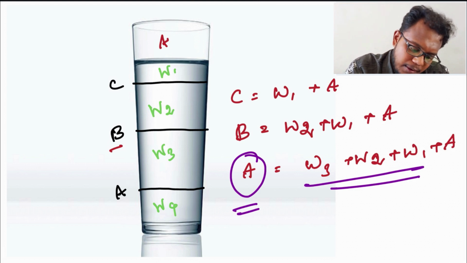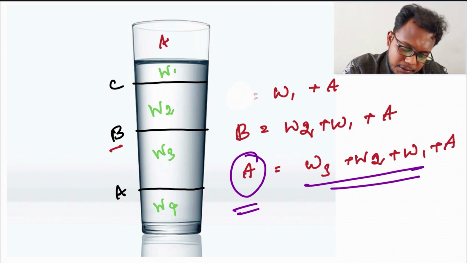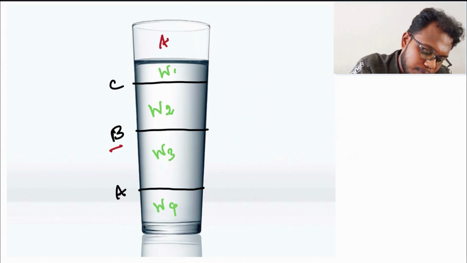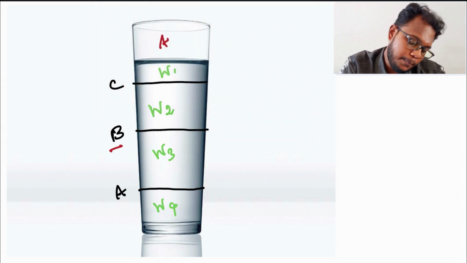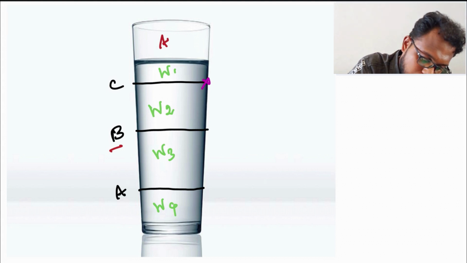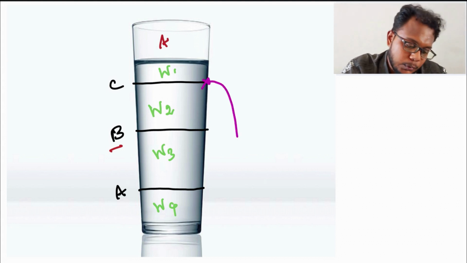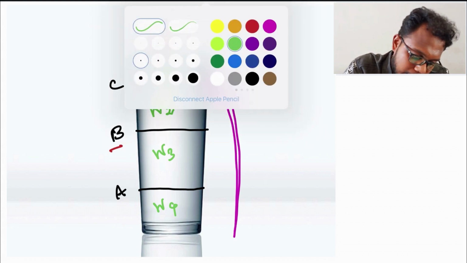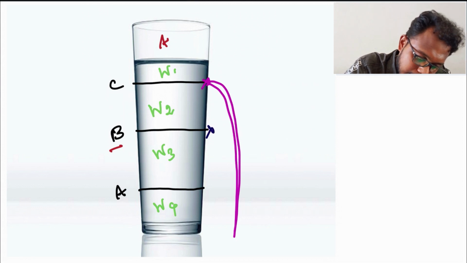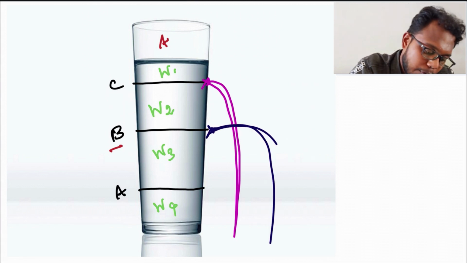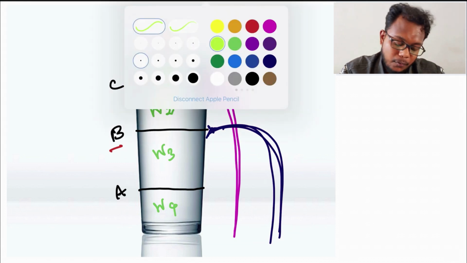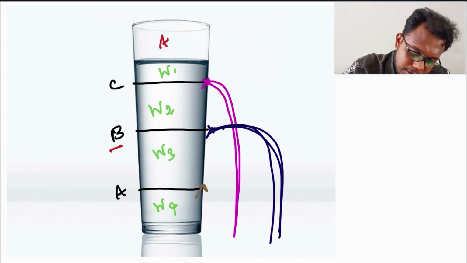Okay, now if you are making a small hole in this glass, what will happen? So I'm going to make some small hole here. Let us say I'm going to make a small hole at the point C. You can see the water flow like this. So I'm also going to make a hole at the point B. The water flow will be like this, and I'm going to make a hole at the point A. The water flow will be, yes.